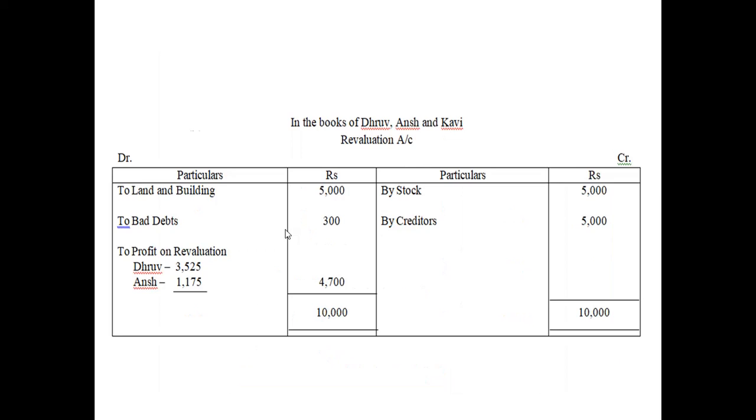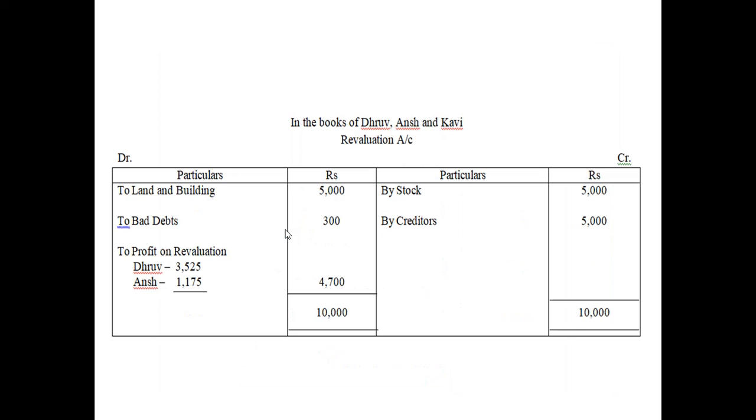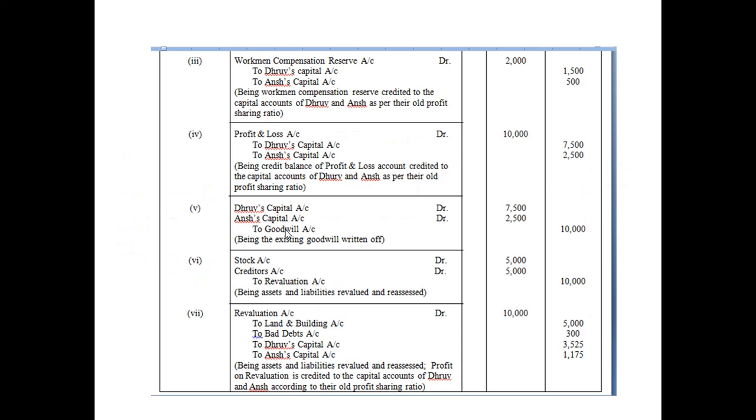Let me take you to revaluation. You can refer to this for number 6 and number 7. You can refer to the revaluation account for the time being. It's very simple. So the first entry, sorry, number 6 entry, was what?